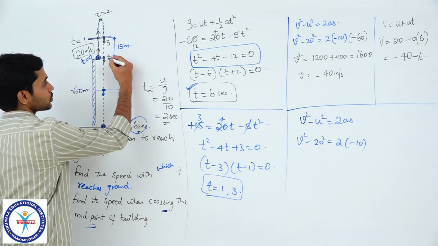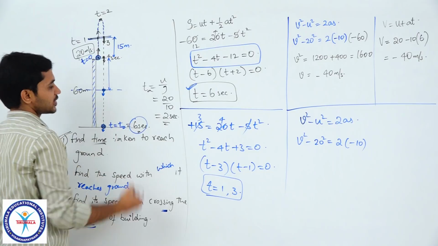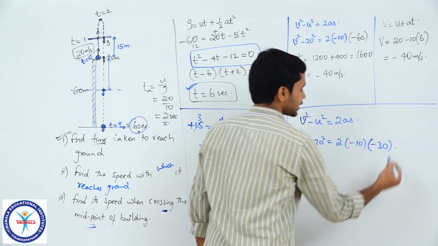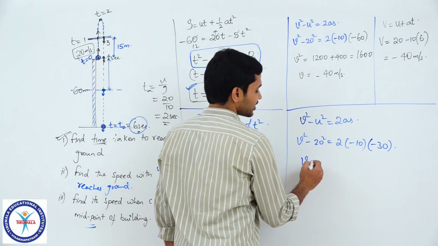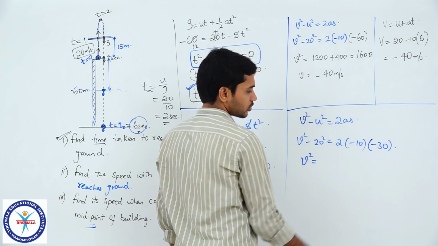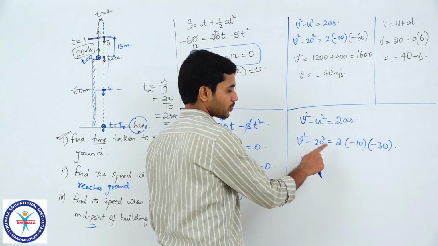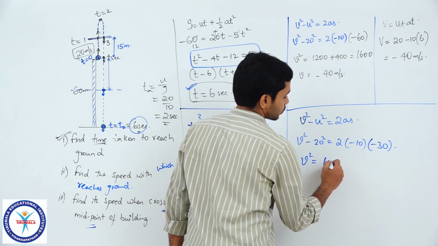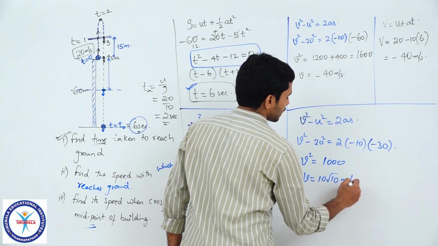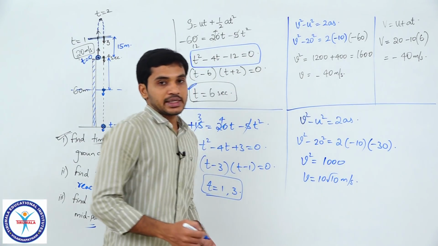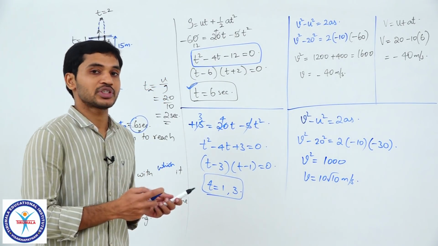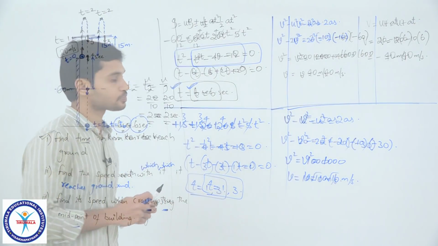So which means I need to substitute this length. How much is that? Minus 30. I need to substitute the displacement as minus 30. That's it. So solving this will give me v square is equal to, this is 400, that is how much? 600. 400 plus 600 is 1000. So I get v is equal to 10 root 10 meter per second. Clear, students? So that should be the answer for that. So I hope this is clear. So how to substitute the sign conventions and all that, right.